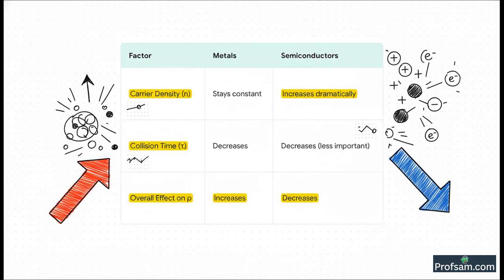And since resistivity is inversely proportional to tau, what happens? The resistivity increases. Simple. But now look at semiconductors. The carrier density n increases like anything. It goes up dramatically. The collision time tau also decreases a little, yes, but the increase in n is the real superstar here. And since resistivity is also inversely proportional to n, this huge increase in n causes the overall effect, a big decrease in resistivity.